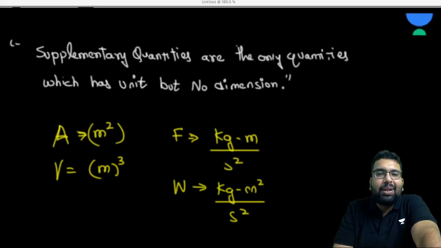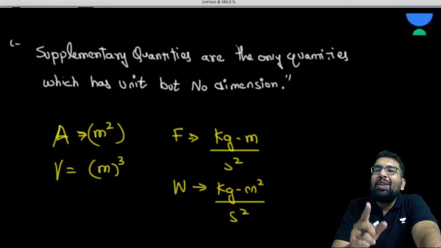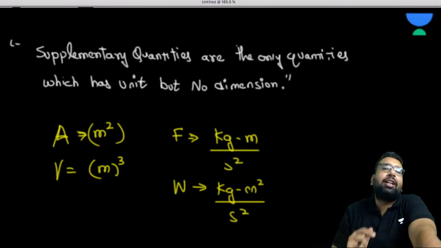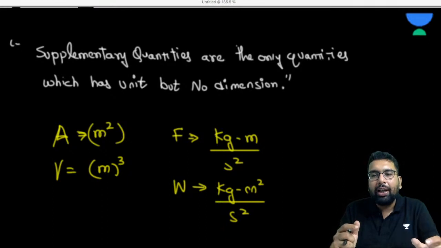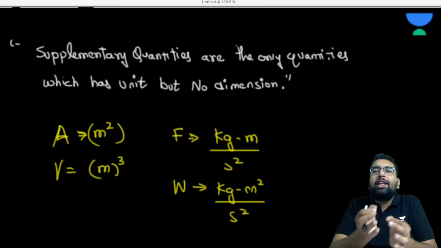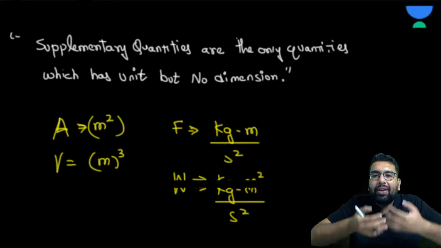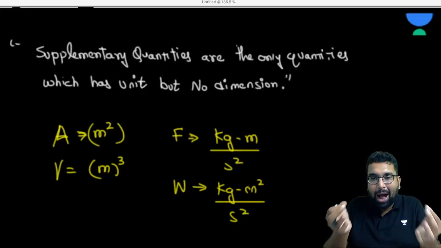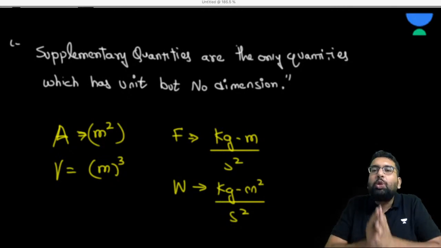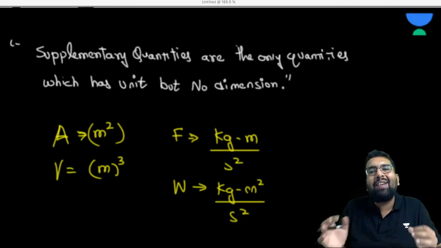Supplementary quantities have unit but don't have dimension. And dimension is the power to which the fundamental quantities are raised to express any derived quantities.